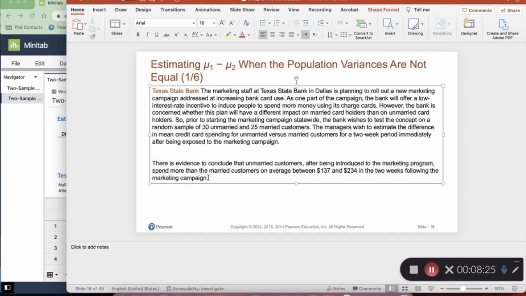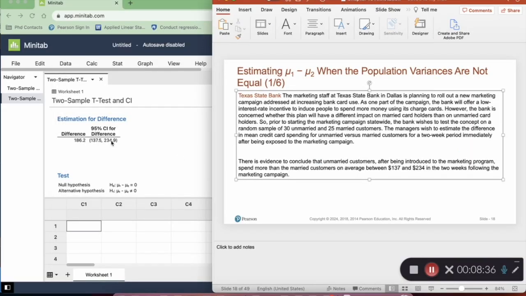There is a difference. The idea is there is a difference between the population means, because the zero is not within the interval. This is important to understand. The zero is not within that interval.